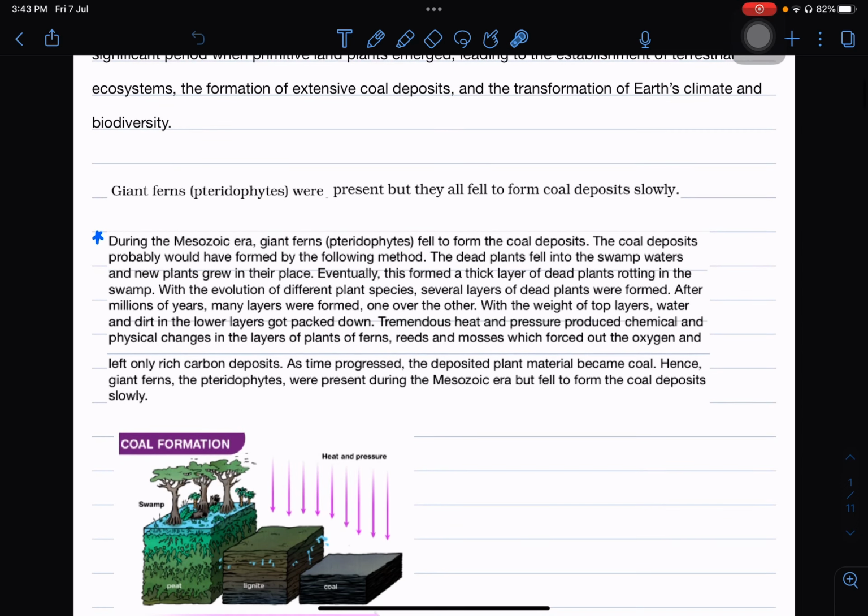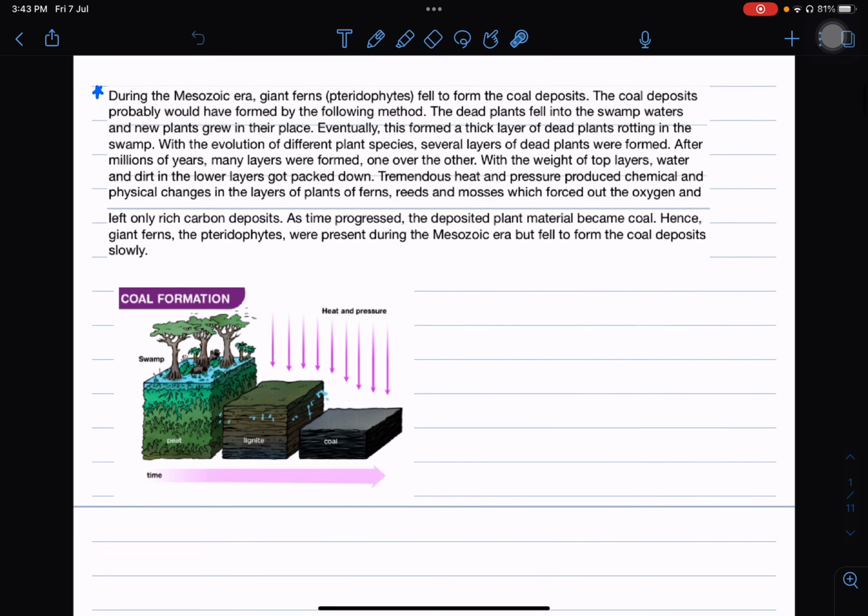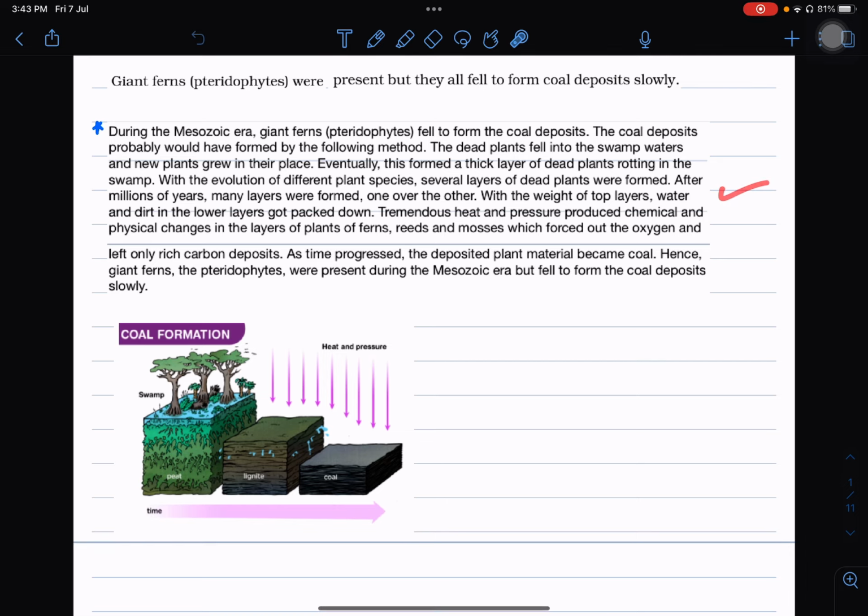And how did the coal formation happen? All these pteridophytes, the giant ferns, fell to form coal deposits. They accumulated in land masses, and slowly, because of high pressure and temperature, they turned into coal. Anyway, we don't need to go into the details. This is just for extra reading.